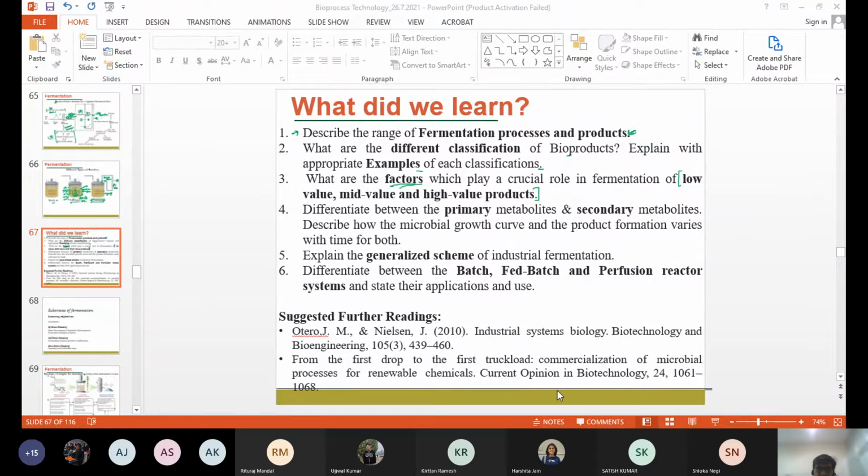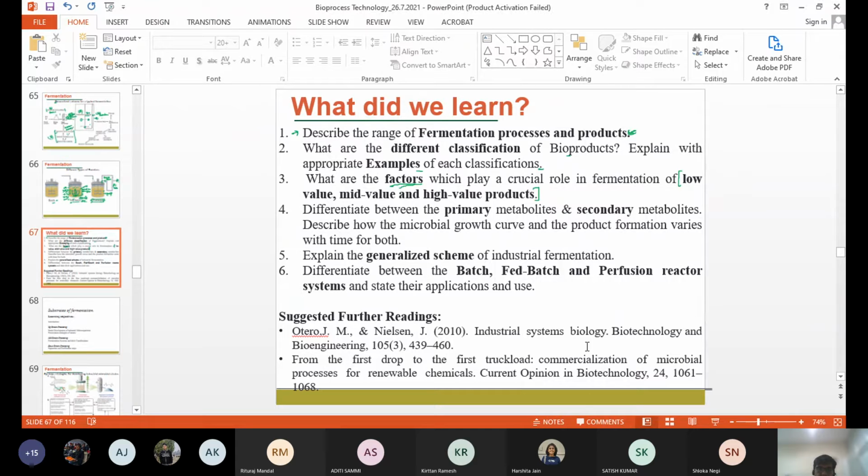Anyone? Yes, Aditi, tell. Yes, sir. The primary metabolites are responsible and used for growth, and they are mainly produced during the log phase, while the secondary metabolites are produced during the stationary phase. Yes. Okay. Good.